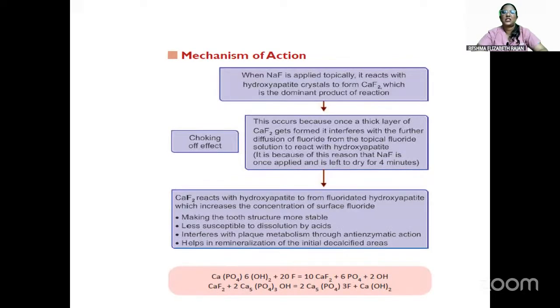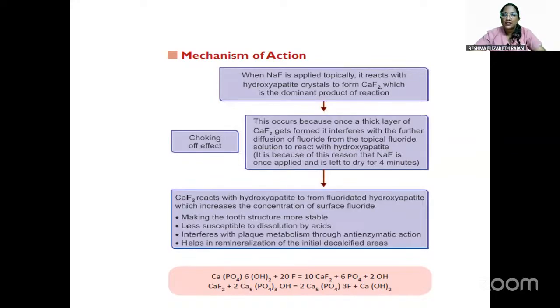So what is the mechanism of action? Let's see. When sodium fluoride is applied topically, it will react with the hydroxyapatite crystals, and then calcium fluoride is formed, which is a dominant product of the reaction. The calcium fluoride forms a thick layer once formed, and it interferes with the further diffusion of the fluoride. So this is called the chalking off effect. The calcium fluoride interferes with the further diffusion of fluoride from the topical fluoride solution to react with hydroxyapatite.